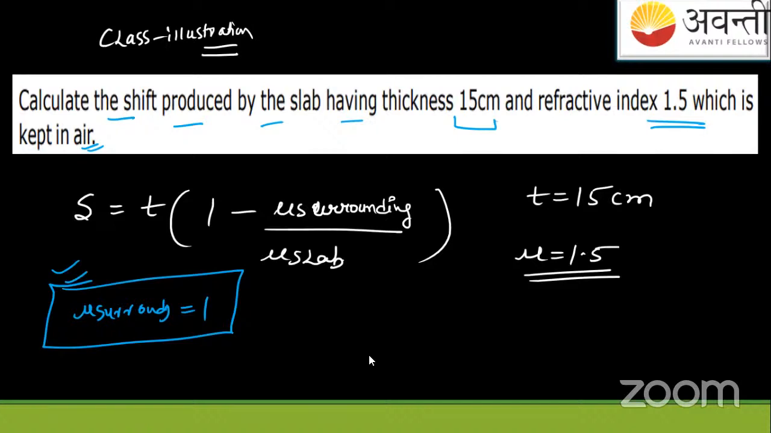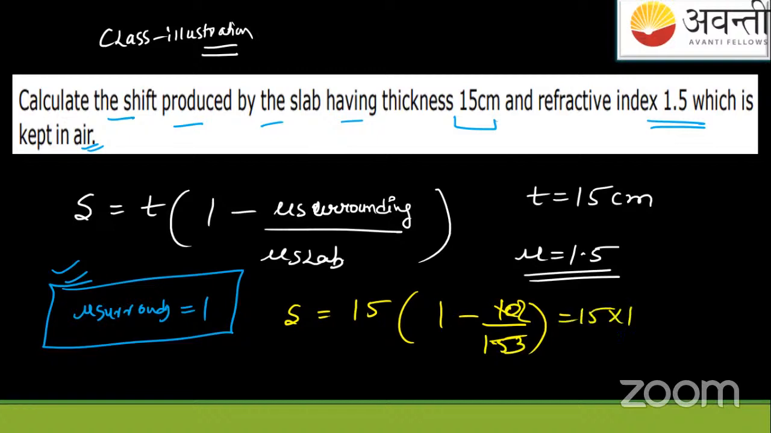Okay, very good, Sneha, if it's cleared. So tell me whether the shift will be positive or negative. If positive, where it will be, negative, where it will be. Okay, I am solving for you. See, this is the first question. Slab thickness? 15 centimeter, times 1 minus mu of the surrounding, which is air. Mu of the slab is 1.5. This will give you 2 by 3. Net answer will be 1 by 3. This comes out to be a positive value.